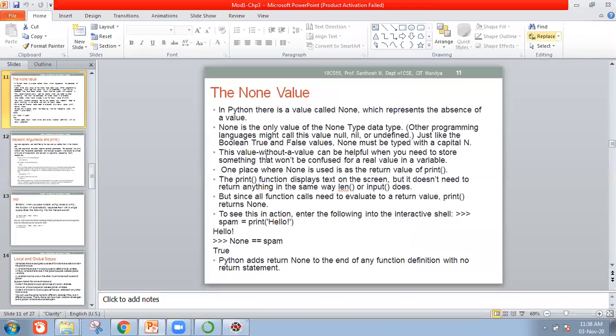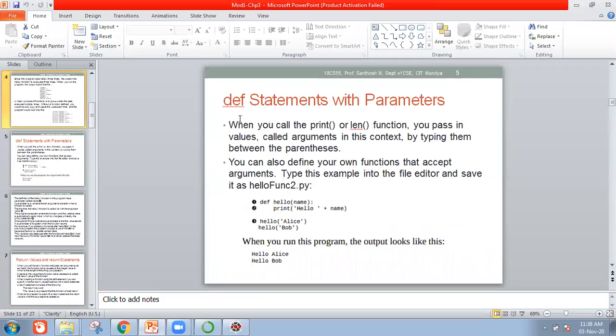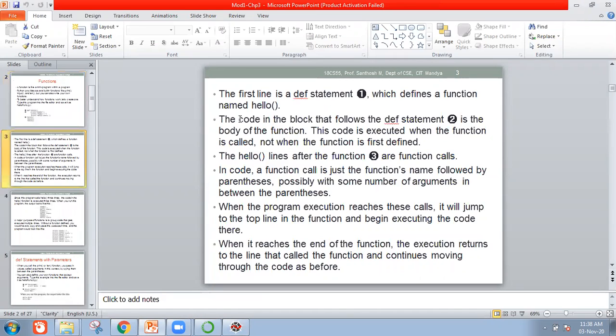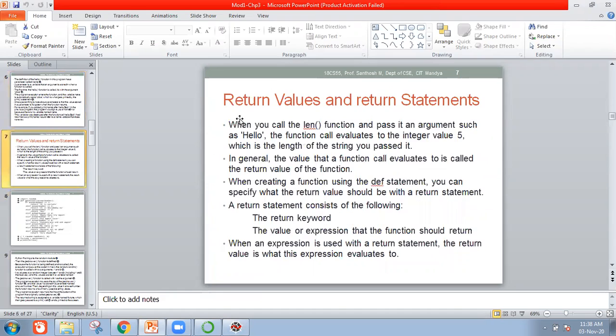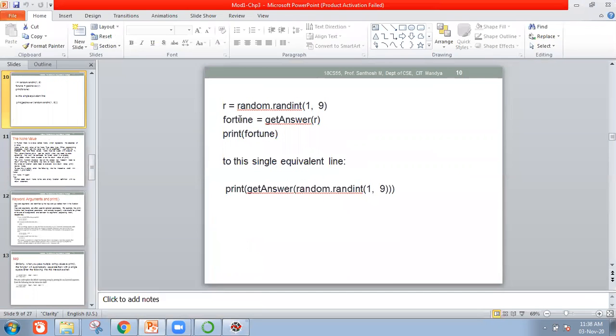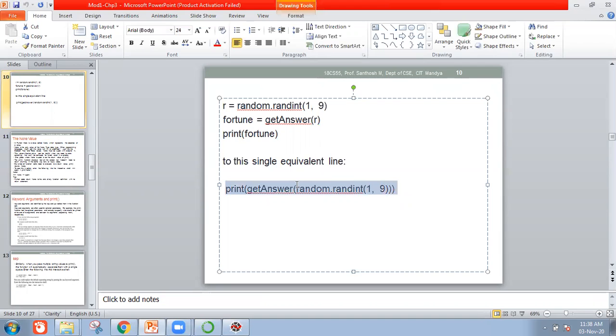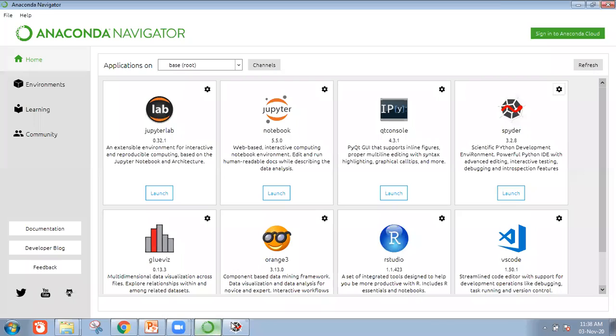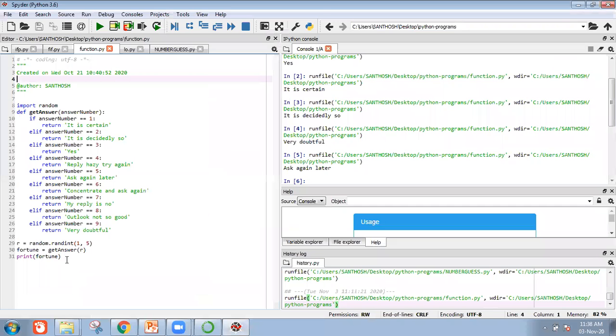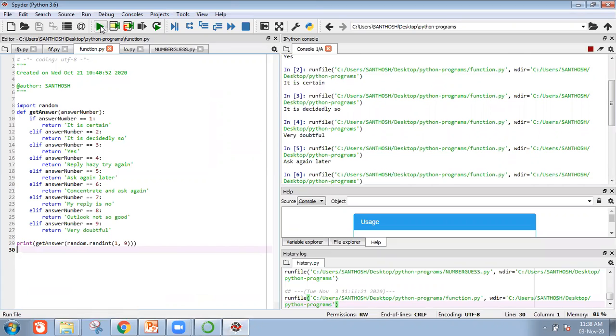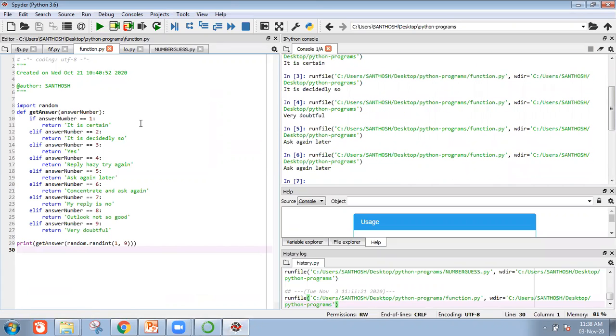So in today's video session, we discussed how to define a function, what a function is, and how to return values from one function to another function. And then we discussed one example. You replace these 3 lines of code with this single statement and then see the output. Now see, same thing. I replace these 3 lines and just use this single line of code. I save this one and run it again. Yes, ask again later. The same thing you get.